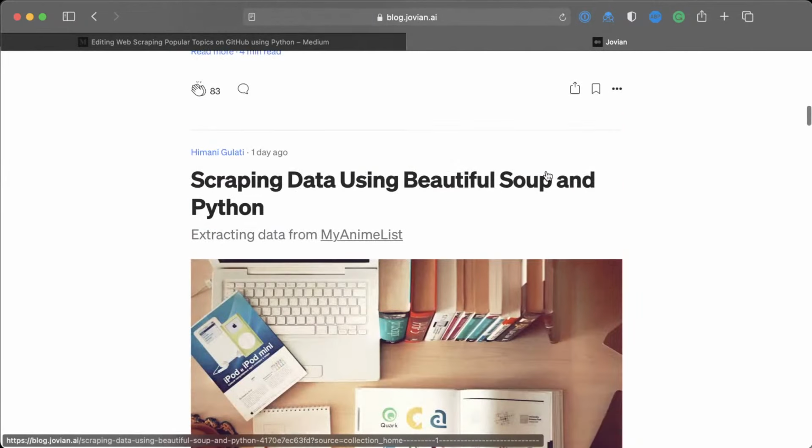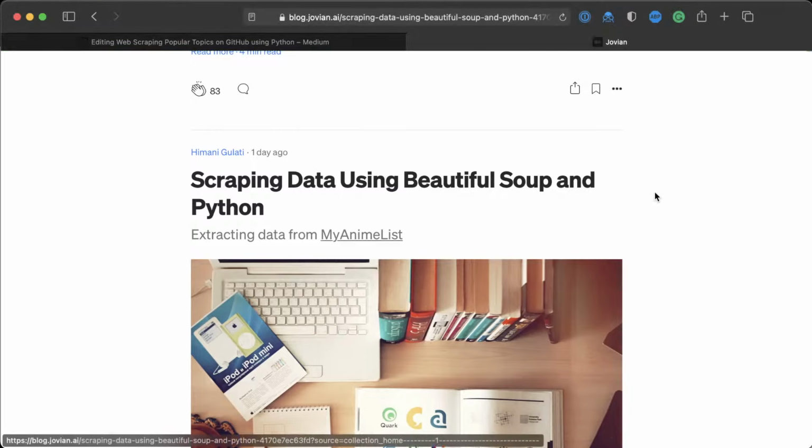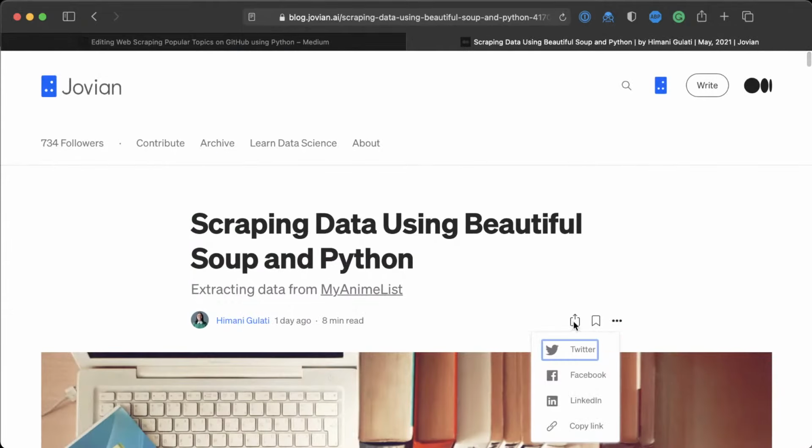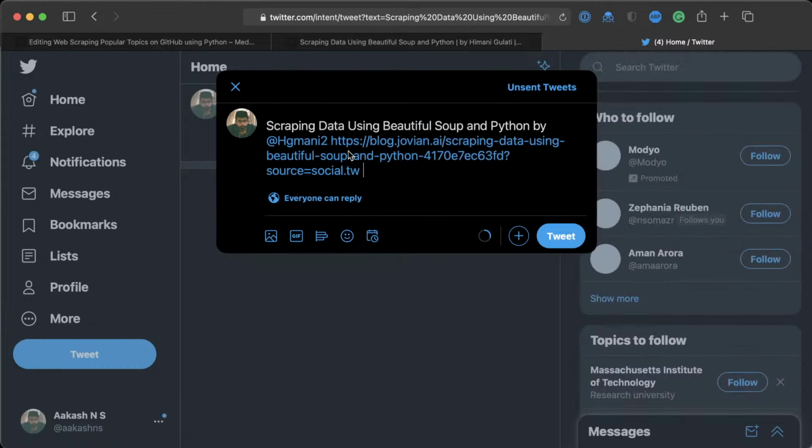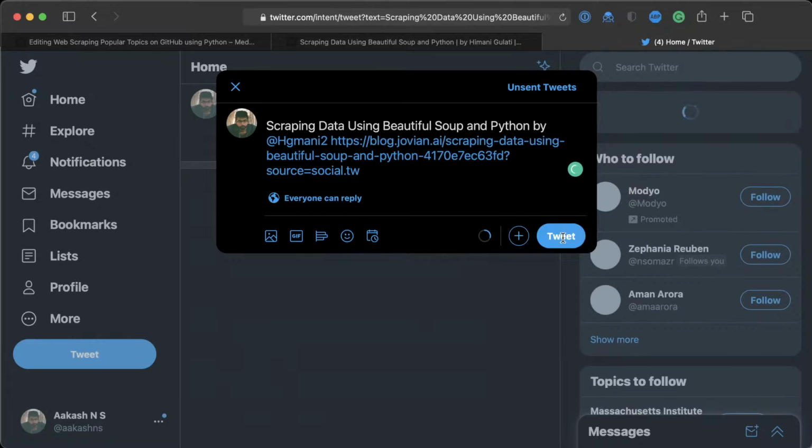Yeah, scraping data using Beautiful Soup in Python. Once that loads up, let's share it on Twitter. And let's just tweet that out.